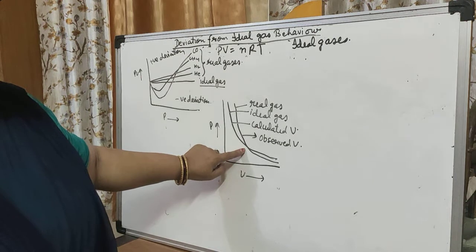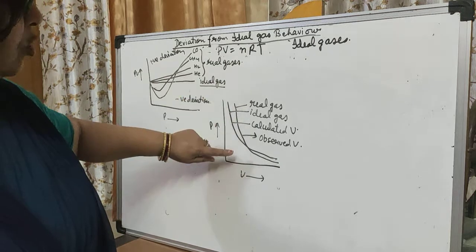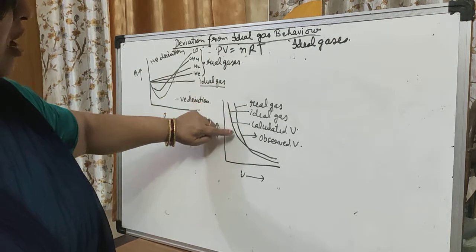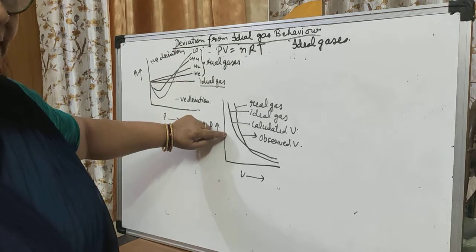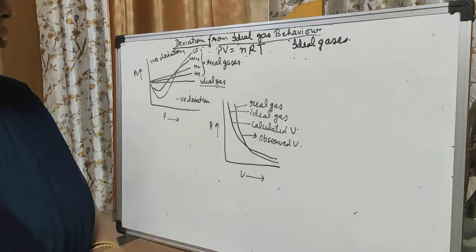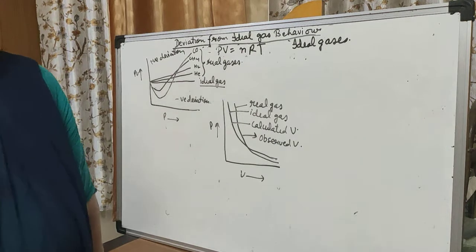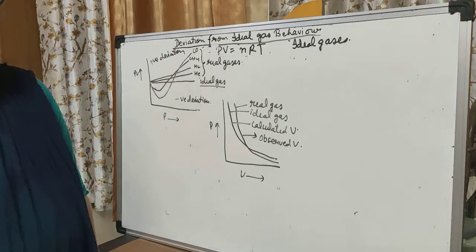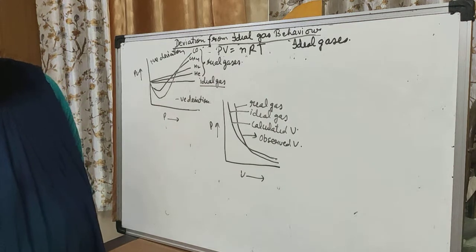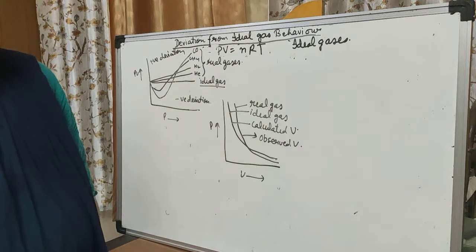But at high pressure what happens? They show quite different behavior. So here we get something completely different. Is it clear? So simply you can say that in our everyday life we know that there is no ideal gas, and all the gases are known as real gases under high pressure and low temperature.